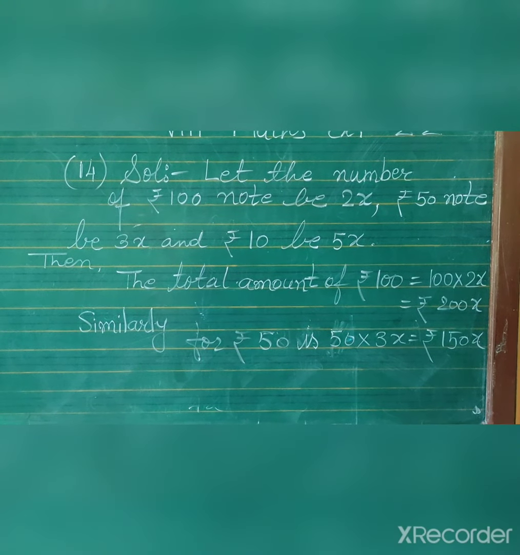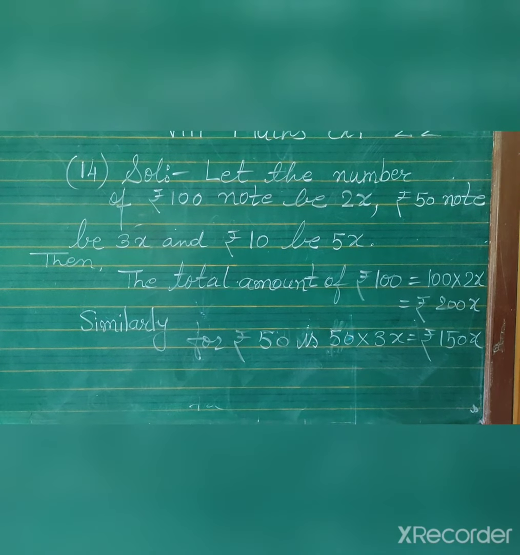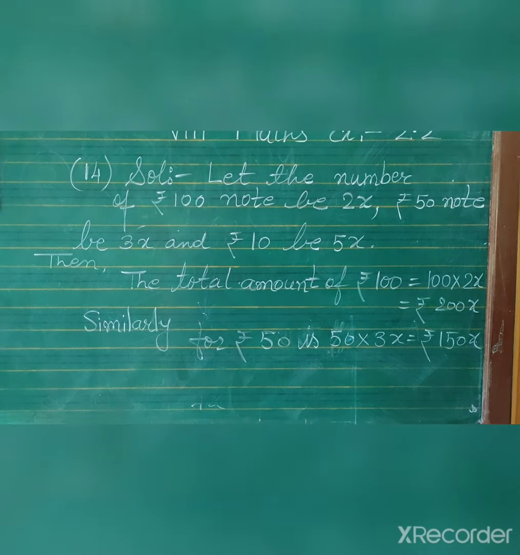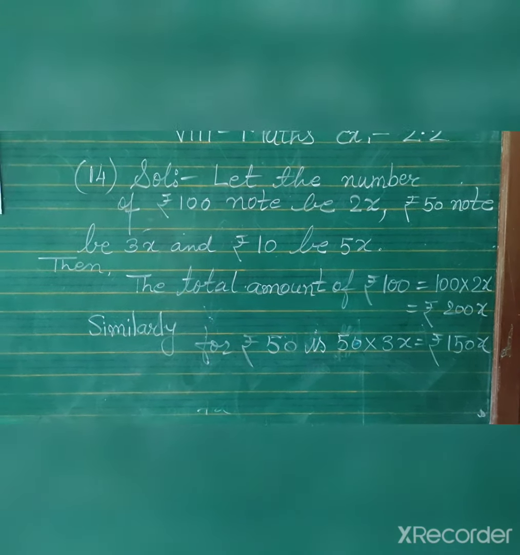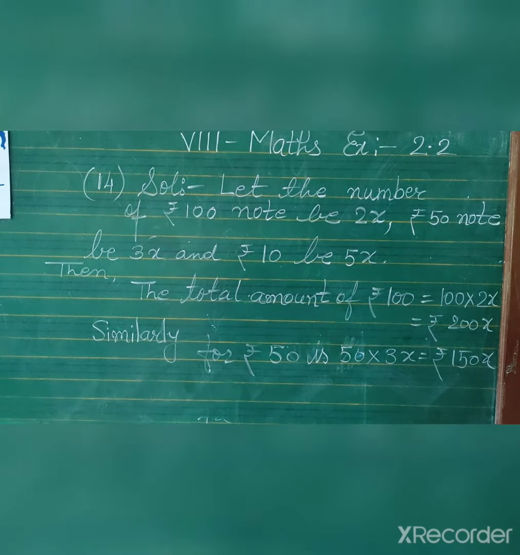So the total number of notes of 100 rupees is 2000. Same way 3 into 1000, 3000 notes, and so on. So this you can calculate. It is an incomplete question. You will complete the sum.